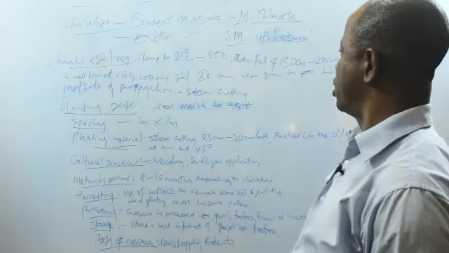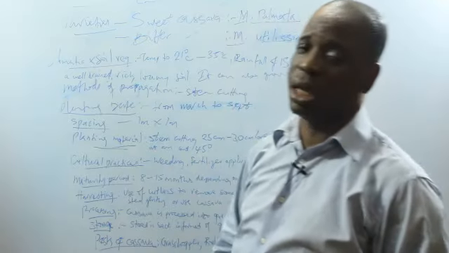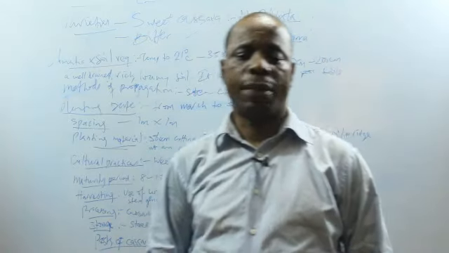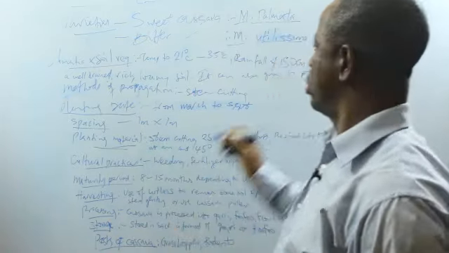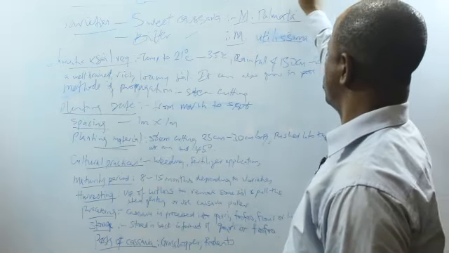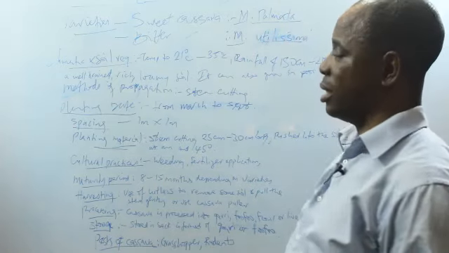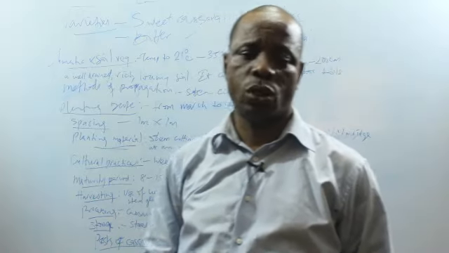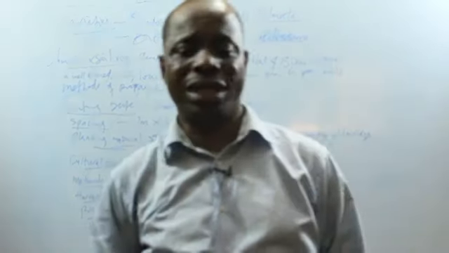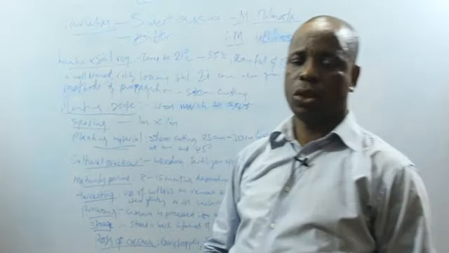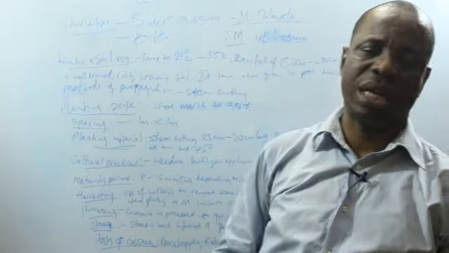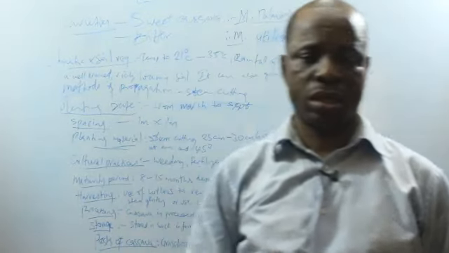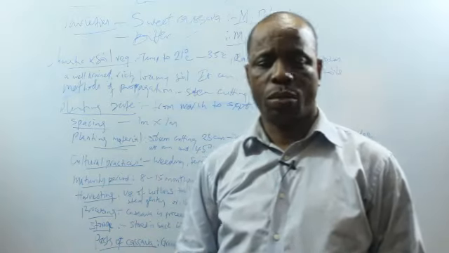Bitter cassava is called bitter cassava because it contains a chemical compound which is very poisonous called hydrocyanic acid, HCN. It has a bitter juice known as HCN, hydrocyanic acid. This one makes the cassava bitter and makes it poisonous to man.